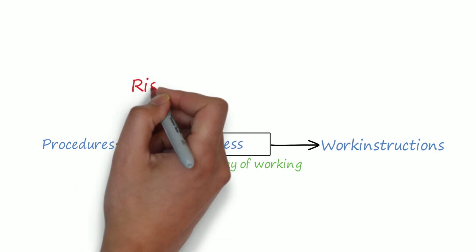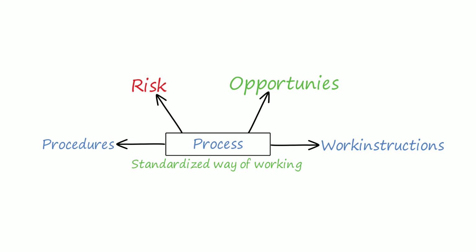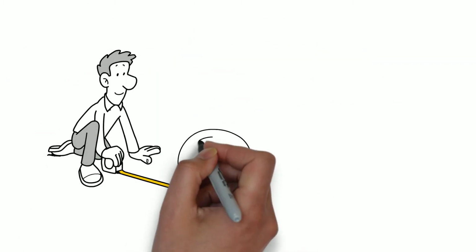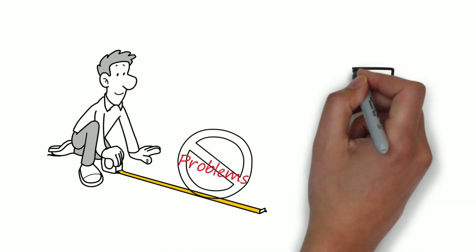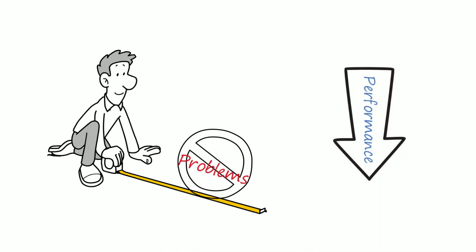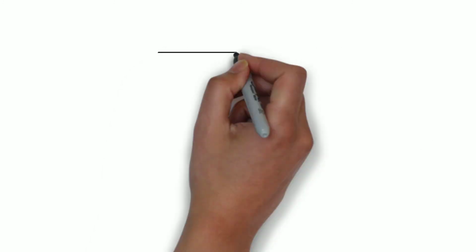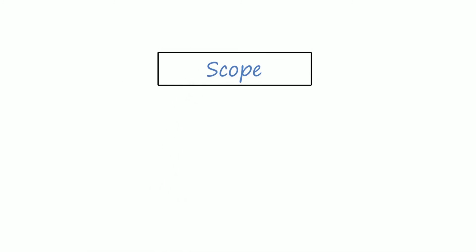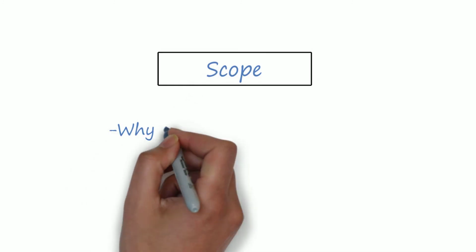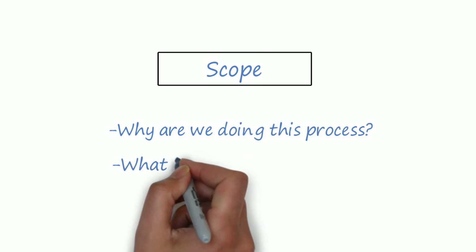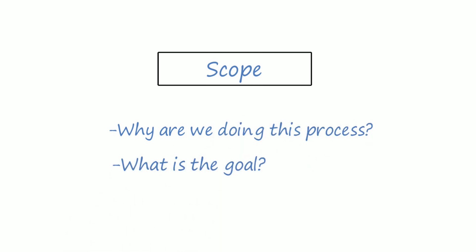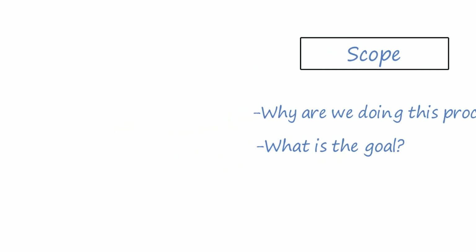While we are managing the process, it is important to know the risks and opportunities we have with this process. It allows us to take the necessary measures to avoid problems and a drop in performance of the process. To make the picture complete, we can add the scope of the process. Why are we doing this process? What is the goal? We have now a lot of information related to this process.